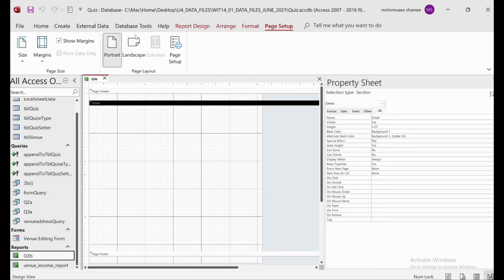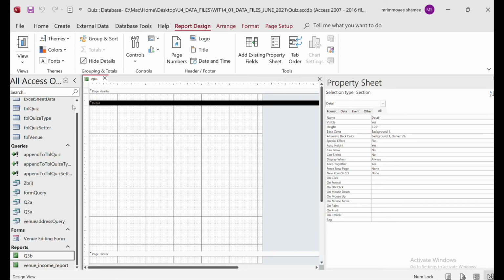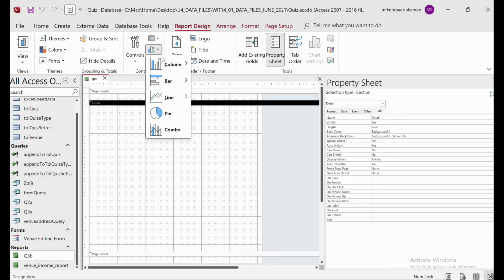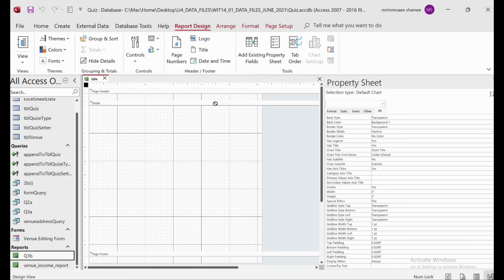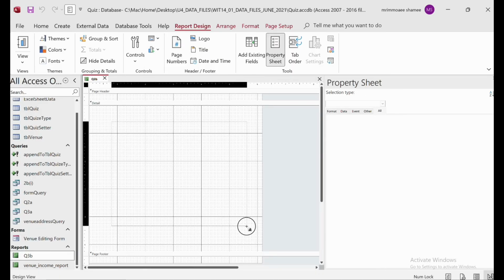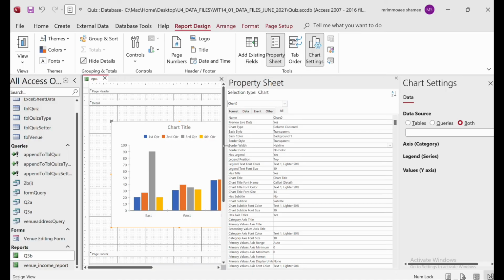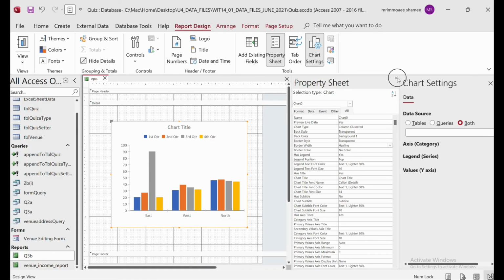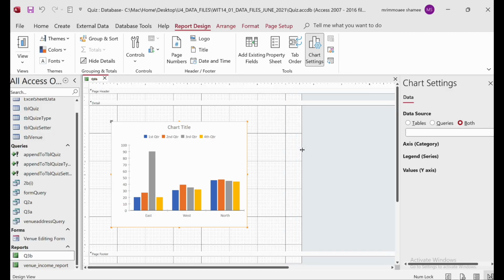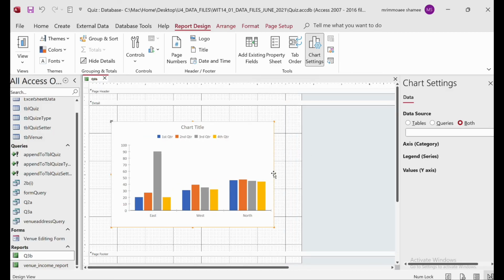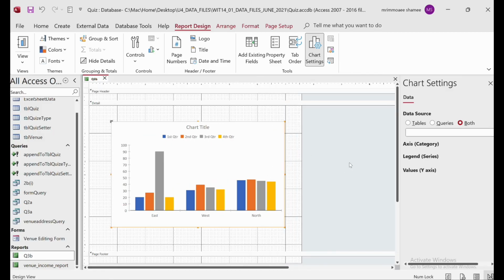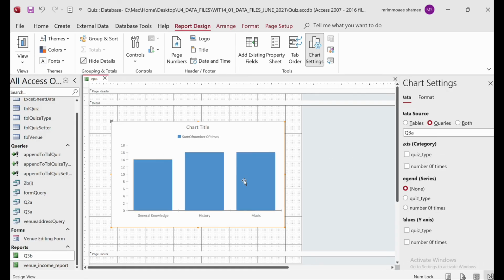For that, we'll go to the report design, and from here we will search for the chart. There is an option for the chart. We will take the column chart. Okay, so now we will just draw the chart here. Now we don't need the property sheet. I just want to make it a bit bigger. Now, we create this chart based on a query, right? So we will take query 3a. Yes, we get the query.